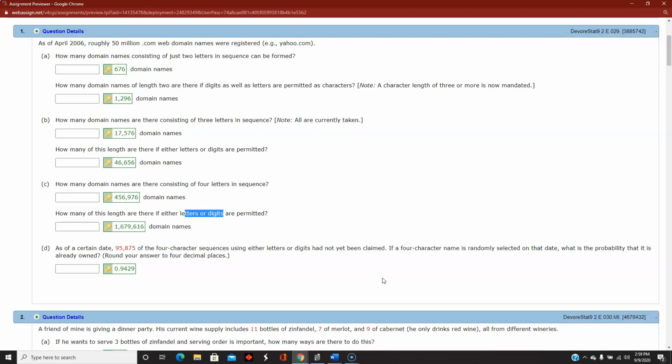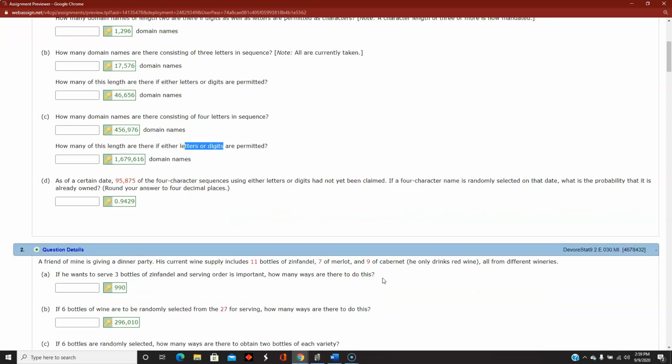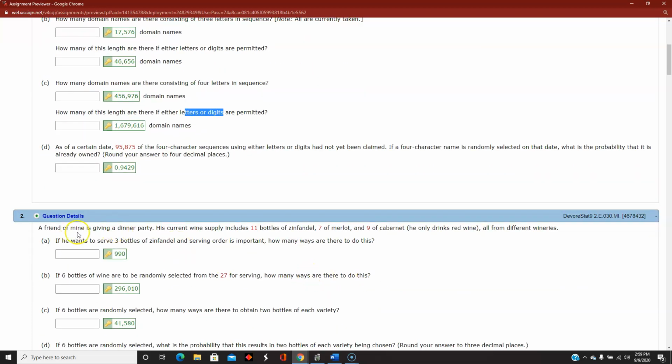Okay, so hopefully I'm not giving away any answers here because you're all going to get slightly different randomization. Someone's holding a dinner party and they have 7 bottles of Zin, 11 bottles of Zinfandel, 7 Merlot, and 9 Cabernet. If the person serves 3 bottles of Zinfandel and order is important, how many ways are there to do that?